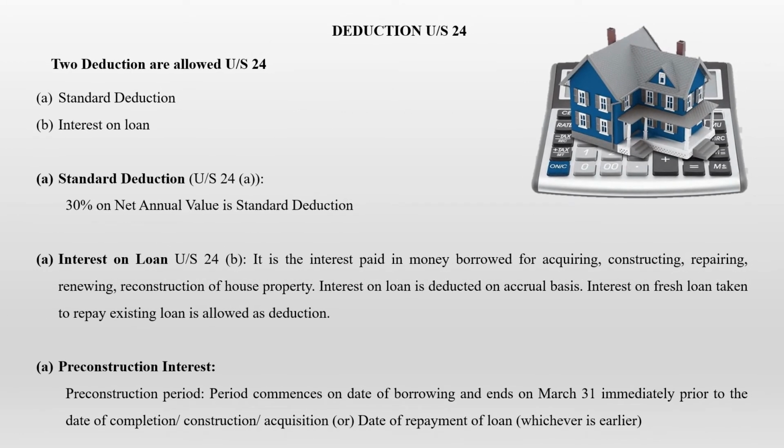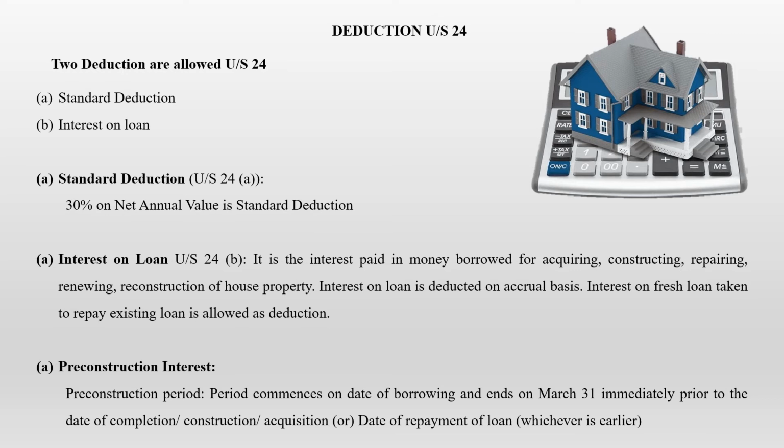Next is the deduction under section 24. This is a standard deduction that is given for any house property. There are two deductions under section 24. One is the standard deduction and the second one is the interest on loan. Even in the computation format, we had seen these two deductions. Number one is the standard deduction under section 24A. 30% of net annual value is considered as standard deduction. Whatever you calculate as net annual value, out of that 30% is given as a standard deduction for every person who has a property.